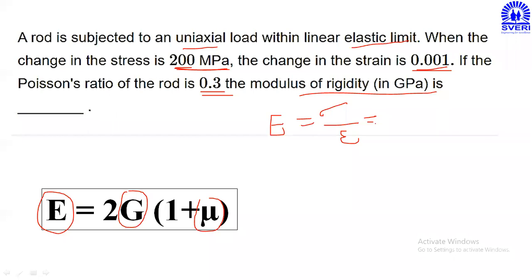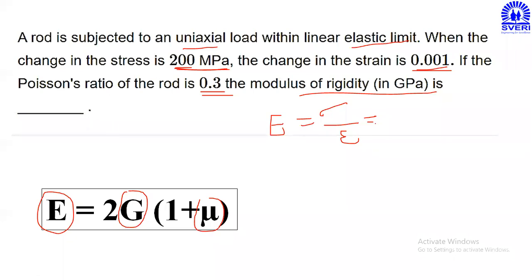But what is the value of E? What is the Young's modulus value?